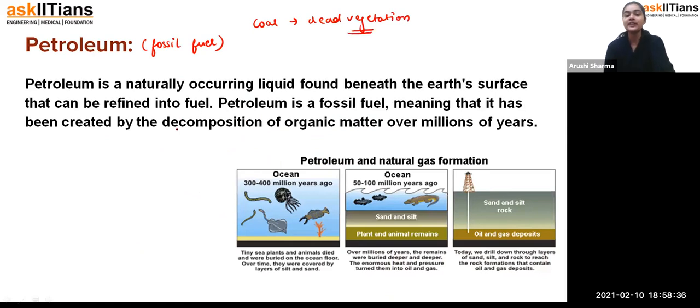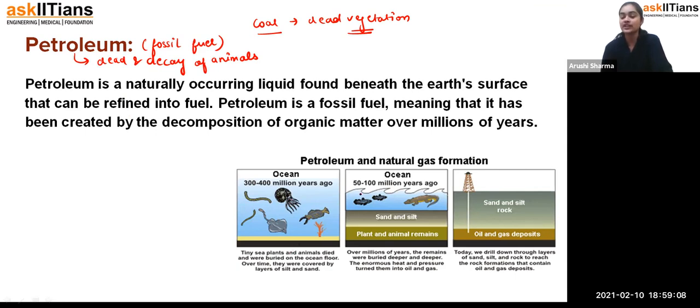So petroleum we get from the decomposition of organic matter, in this case from animals. From the dead and decay of animals, we are getting petroleum. From the dead and decay of plants and trees we get coal, and from the dead and decay of animals we get petroleum, but the process is the same, student. As you can see here, these are animals which were present millions of years ago. And when they died, they were buried under the soil.